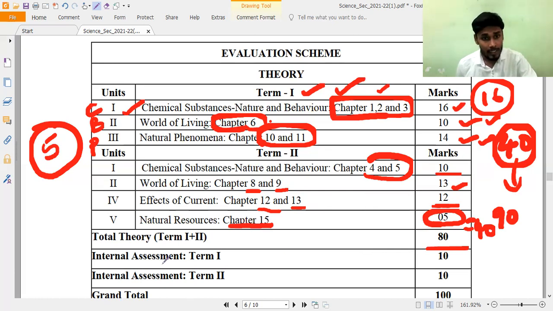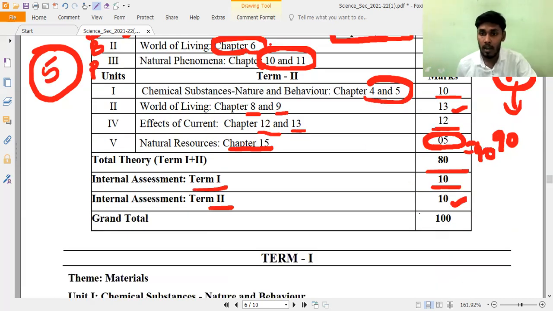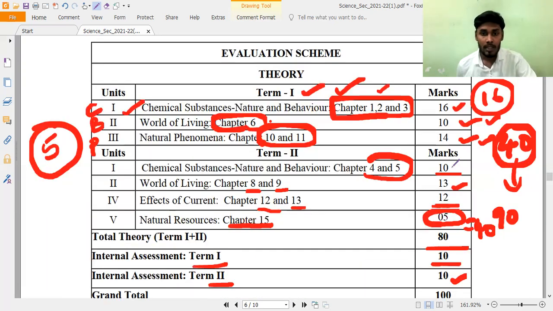Next, here you have to observe very carefully. Internal assessment of Term 1 is equal to 10 marks, and in the same way internal assessment of Term 2 is equal to 10 marks. So the total marks will be calculated for 100. Now, this is all about the marking scheme and the course structure, how they have been classified. Now, the first term, which we are going to write in November to December, totally has 6 chapters. Do you understand?